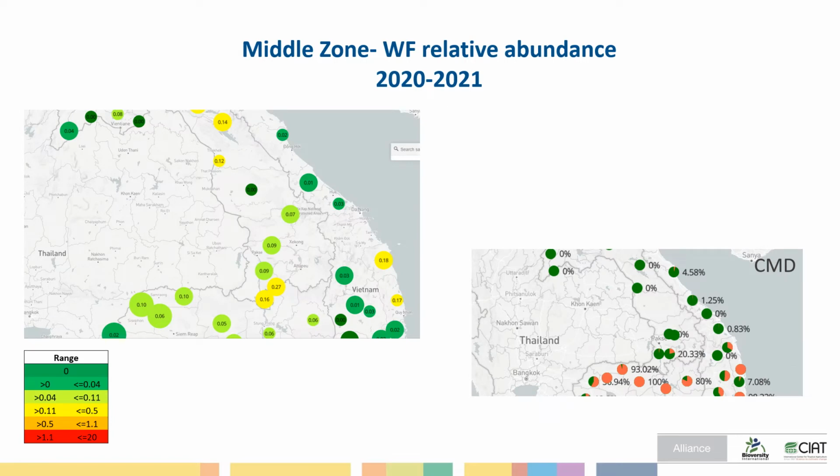The middle zone, which includes the borders between the 3 countries, more fields have more than 0.04 whiteflies. This is a lower number compared with the records that we can find in other parts of the world, like Latin America or Africa. But within the region, these are intermediate levels of population. Interestingly, in this zone, there are several fields with CMD.